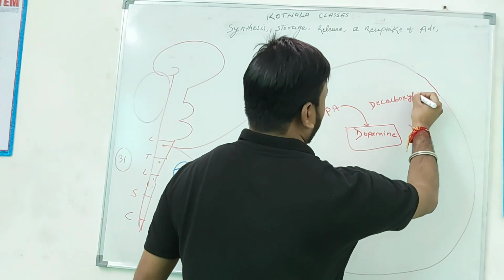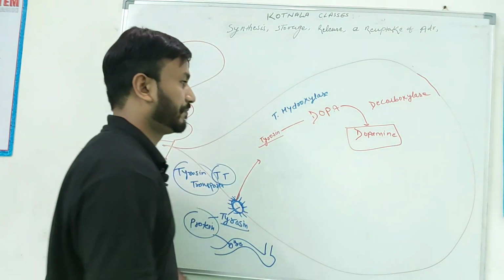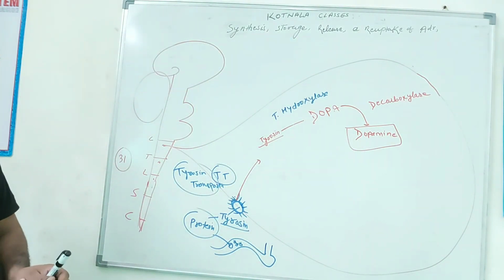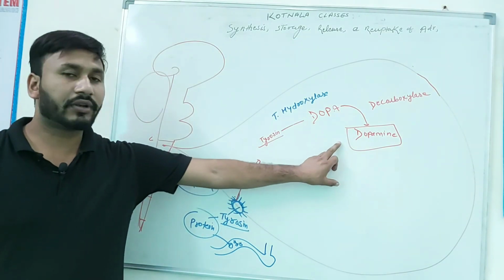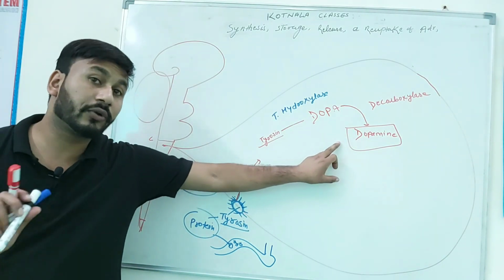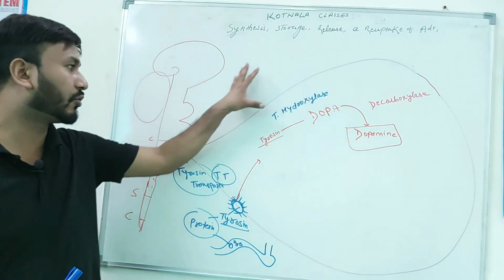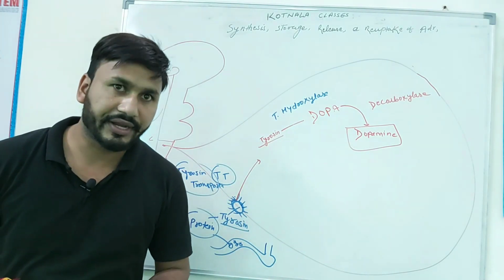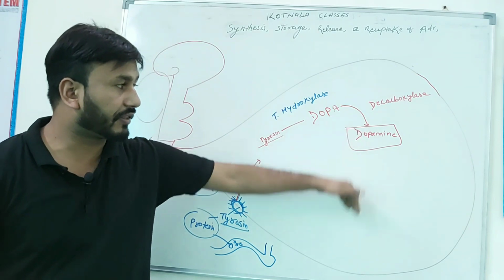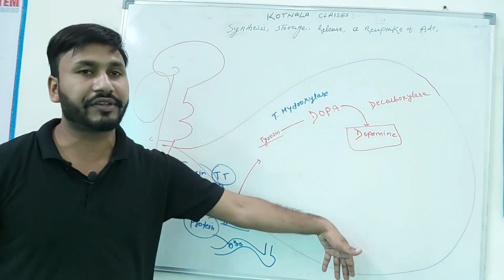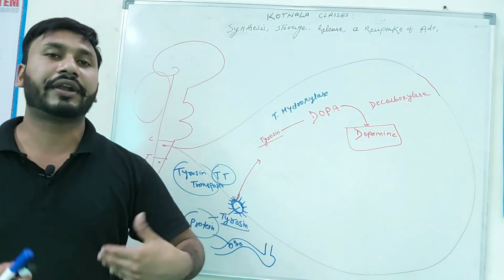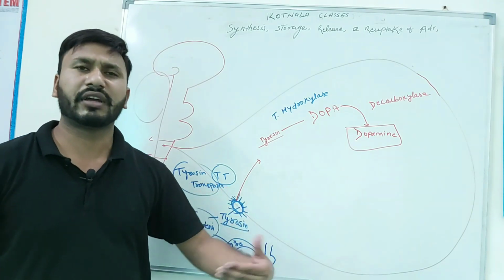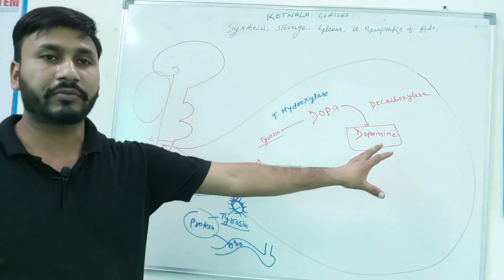Okay, listen. If this nerve ending only synthesizes dopamine, then this nerve ending is a dopaminergic neuron, right? When you go to the next step, you make adrenaline, noradrenaline, and so on, so the neuron changes.